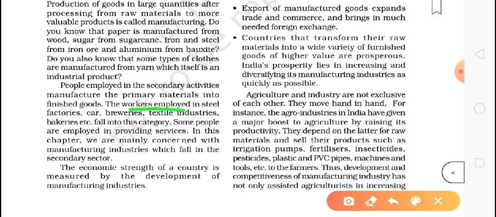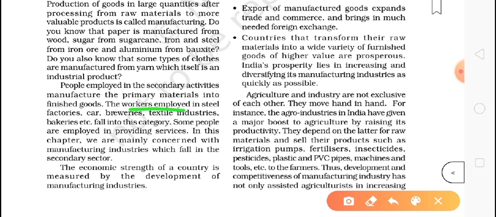Okay, people are employed in this activity. The workers employed in the steel factory, car, breweries, textile industry, bakeries, etc. fall into this category. They all come in this category, beta. If somebody is assembling a car or anything, it means they are manufacturing something and trying to increase the value of anything. Some of the people are employed in providing service. This is called tertiary service. In this chapter we are mainly concerned with the manufacturing industry only, which falls into the secondary sector.